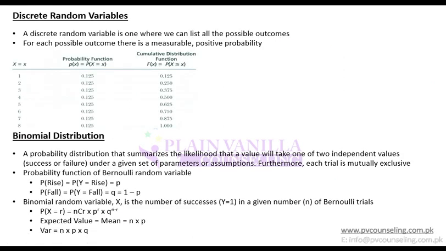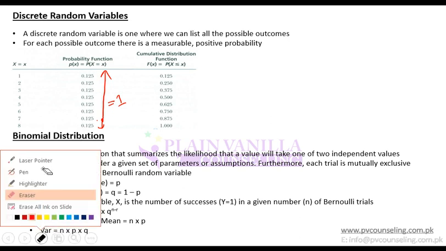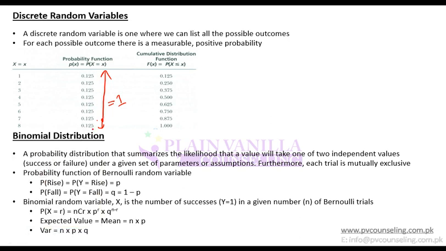So this is discrete. If you add up the probabilities of all the discrete outcomes, it should sum up to 1, because it covers all the possible outcomes, and the total probability of all the possible outcomes is 1 or 100%.